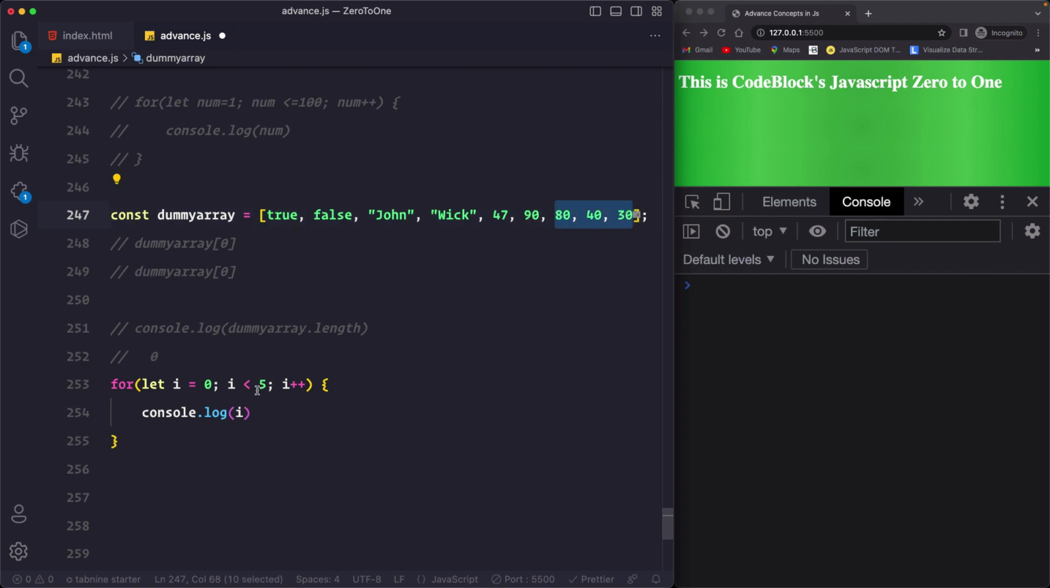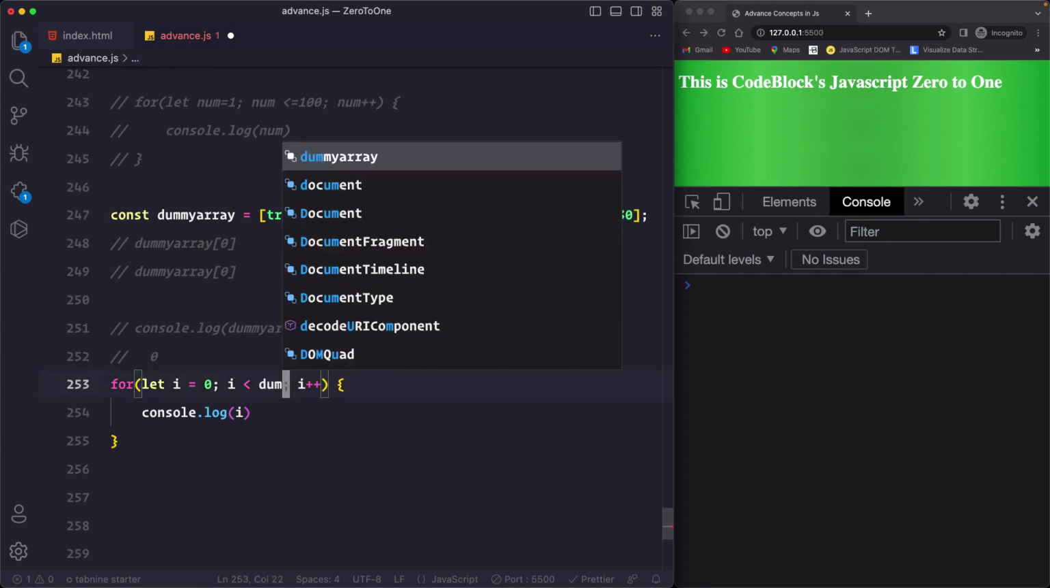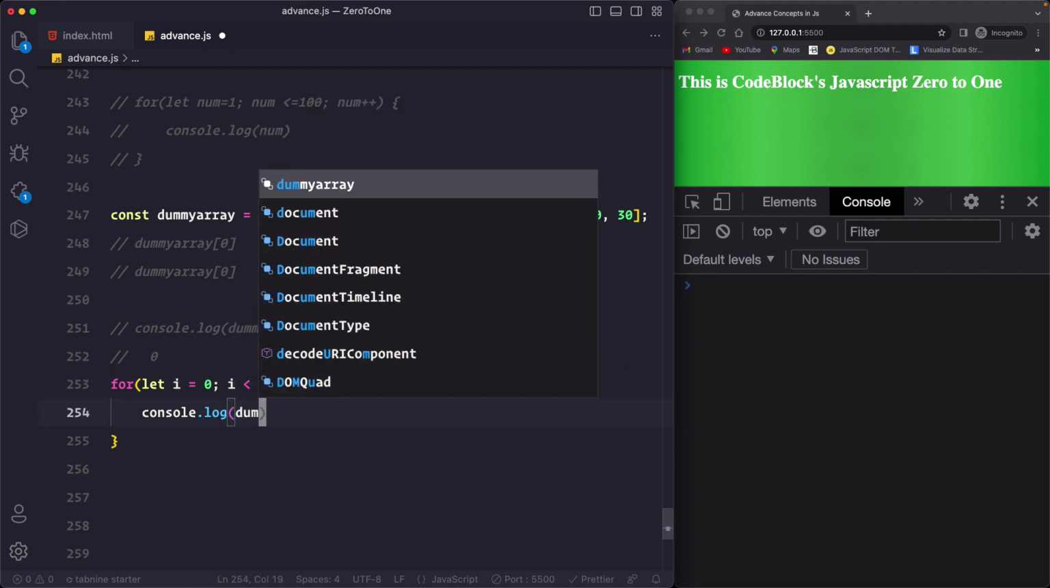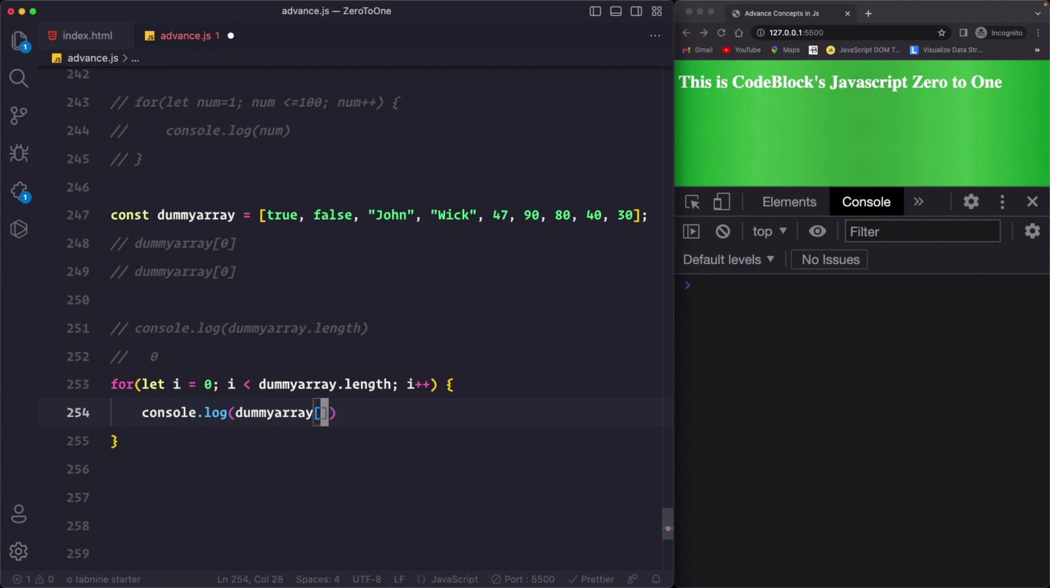Well, for this you just say dummy array dot length. You don't have to tell the for loop that you have to iterate over this many number of times. You simply say dummy array.length and this will tell the for loop that, hey, you have to iterate over this dummy array till its length is covered. So now you have to say dummy array at index i, because we are iterating over each of the individual items and then we are getting the data saved here.